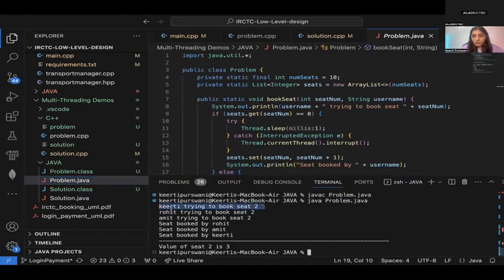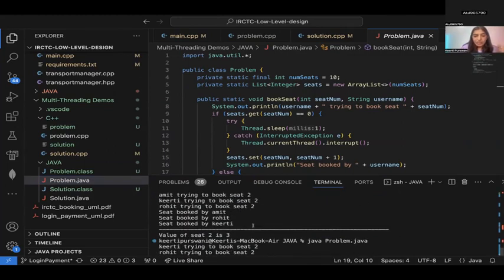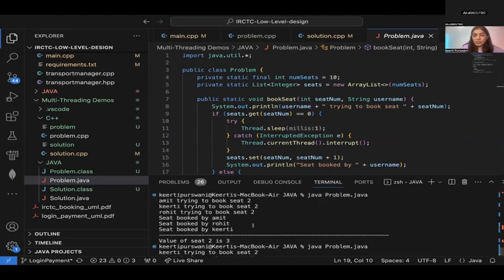So here you can see, Kirti trying to book seat 2, Rohit trying to book seat 2, Amit trying to book seat 2. Value of the seat 2 is now 3. So all 3 of them ended up booking the same thing. Again, 3, 3, 3.